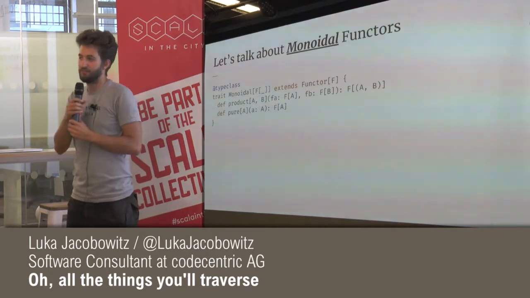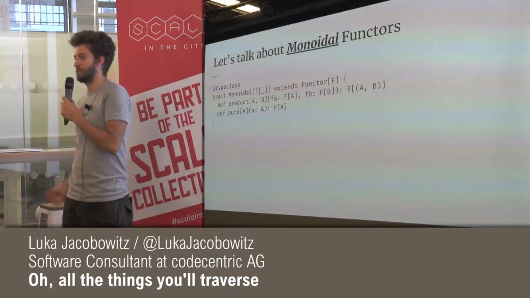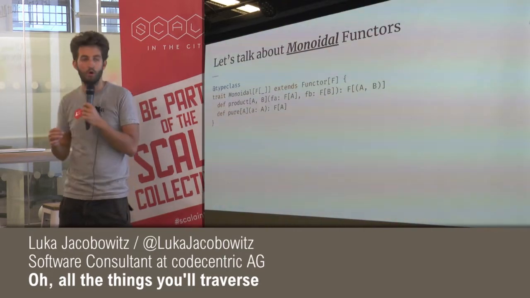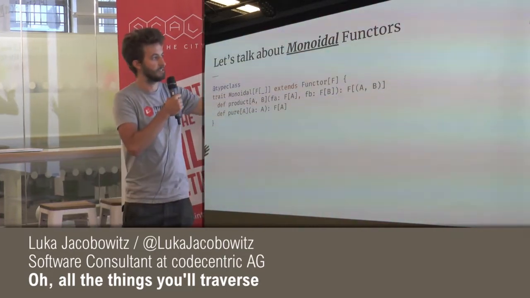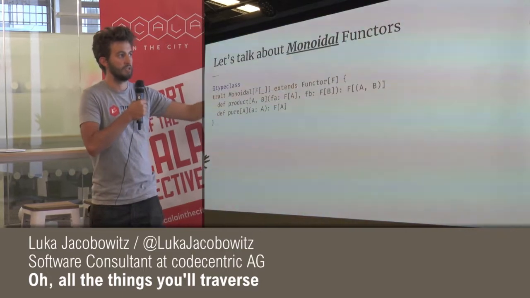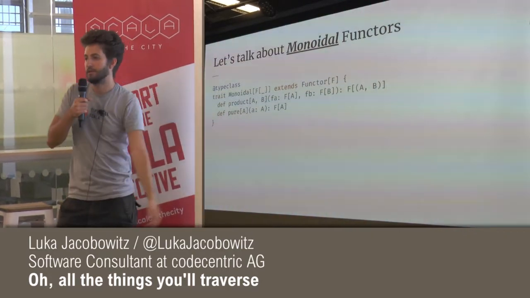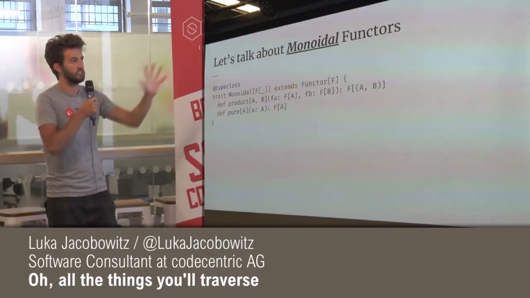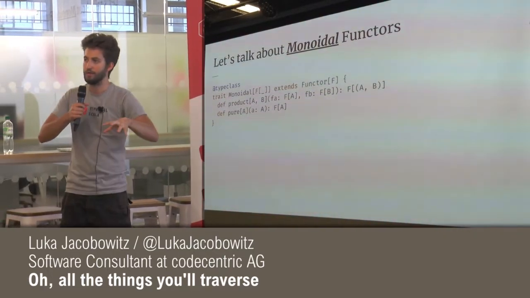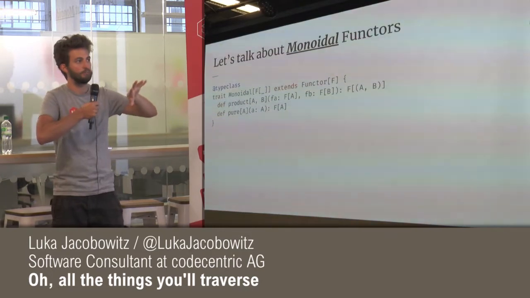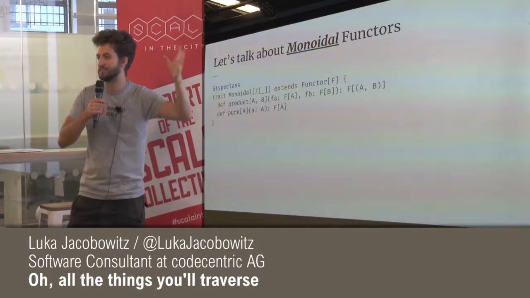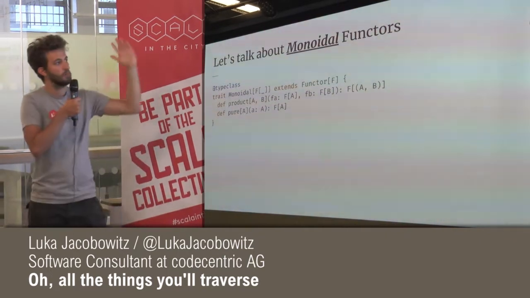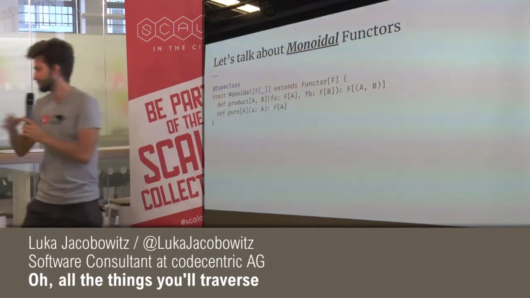And then we also have something very similar to the empty function in monoid, called pure, and it takes an a and lifts it into an f of a, right? We'll see in a bit why this is so similar to a monoid. It's basically like taking a monoid and lifting it inside the functor. And because it extends functor, it also has, of course, the map function that we saw earlier. So it has three functions: product, pure, and map.